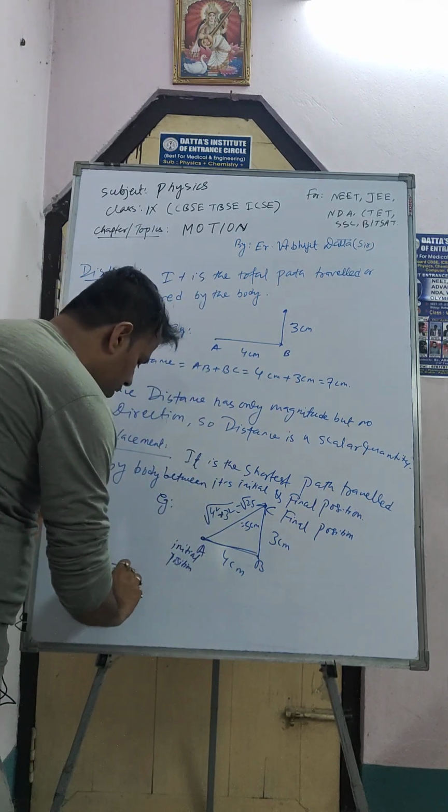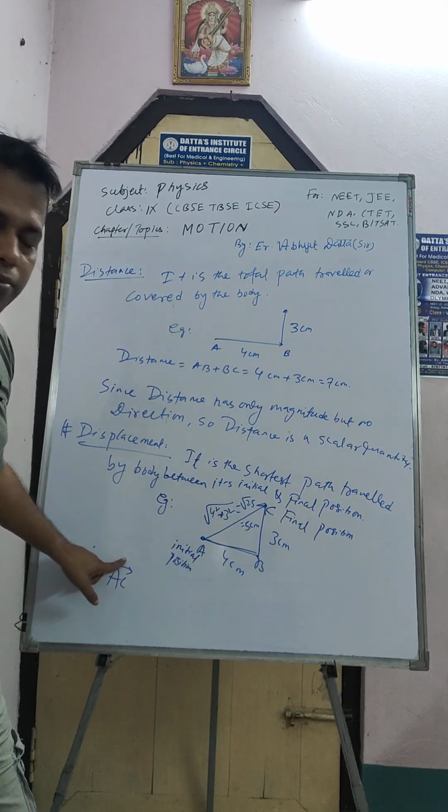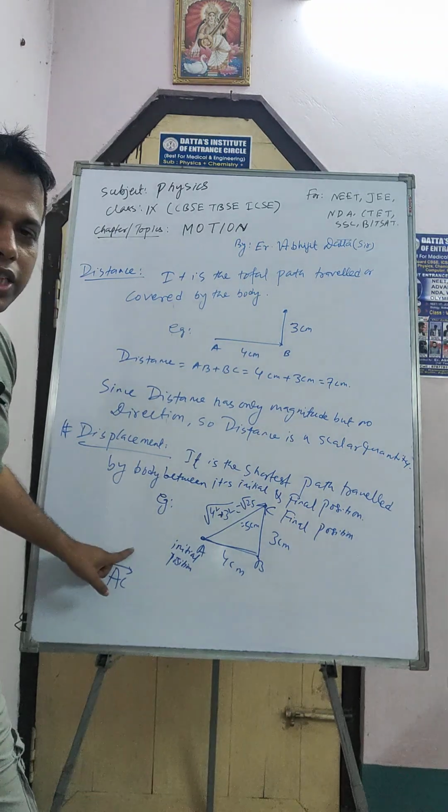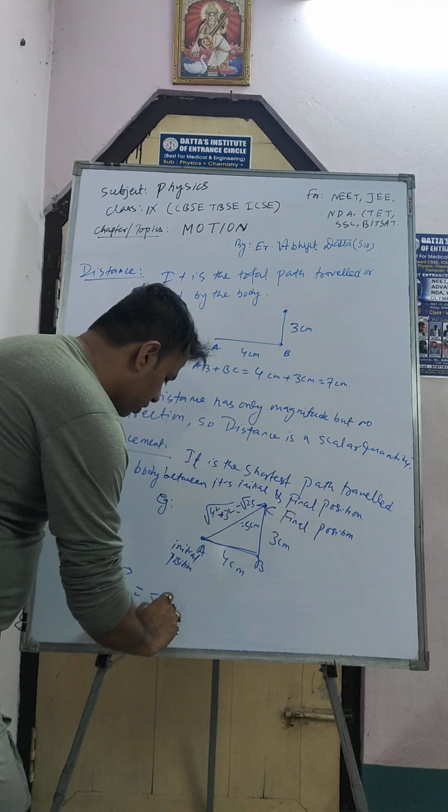AC, in vector we have to use this arrow sign. This arrow sign denotes the direction, okay, from A to C. It will be 5 centimeter.